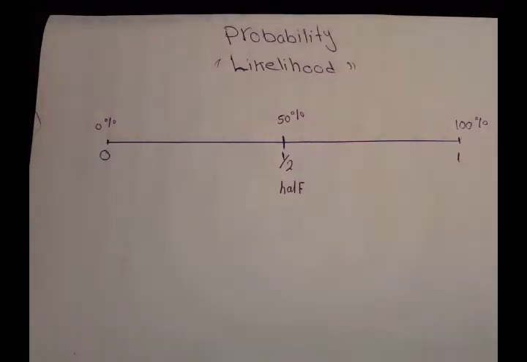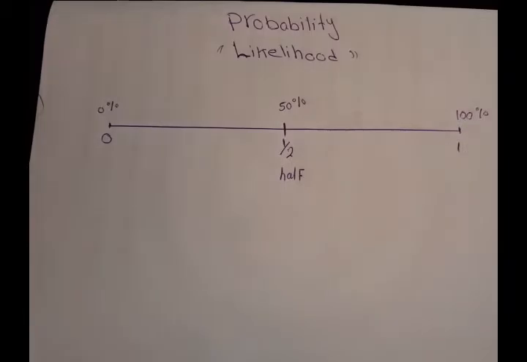Today we're going to talk about probability or likelihood. What is probability or likelihood? It's the chance that something will happen, or how likely it is that an event will occur.